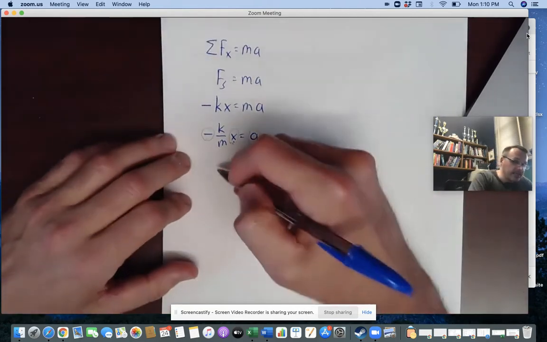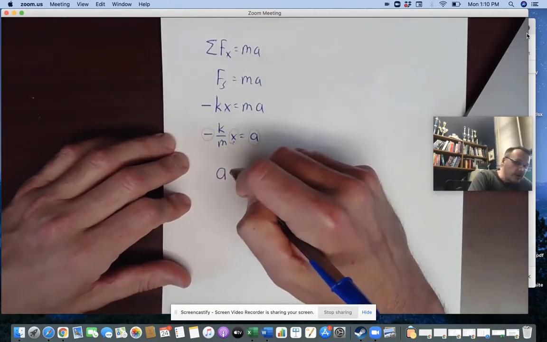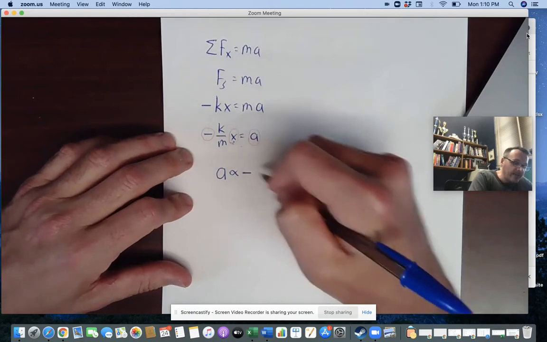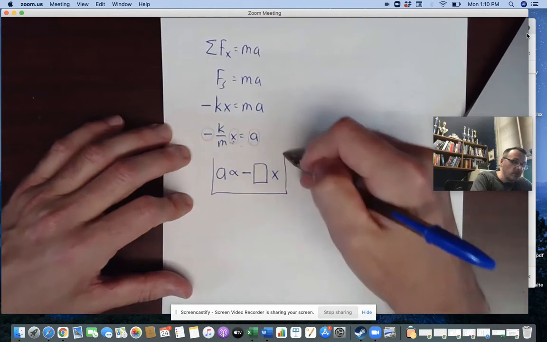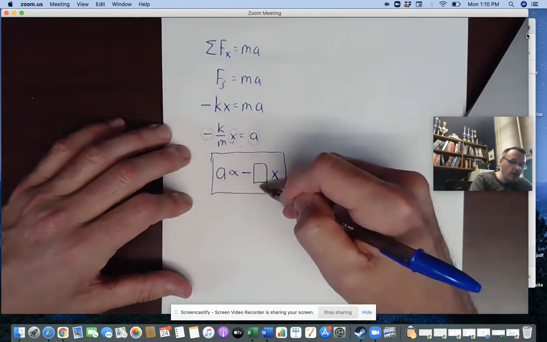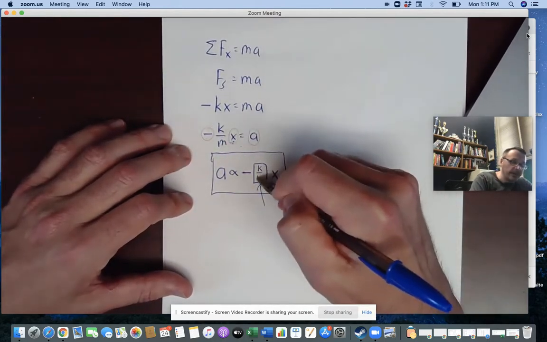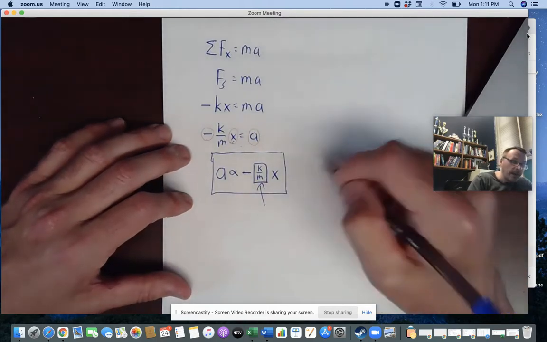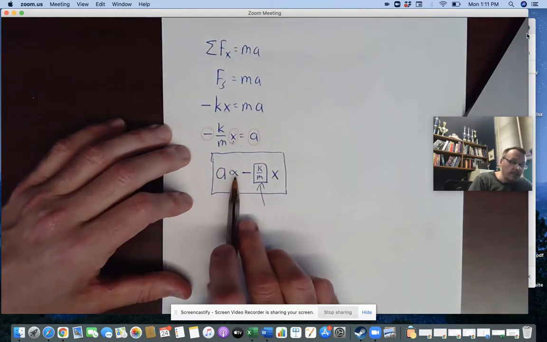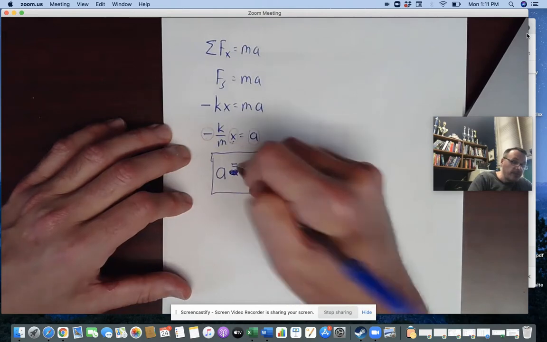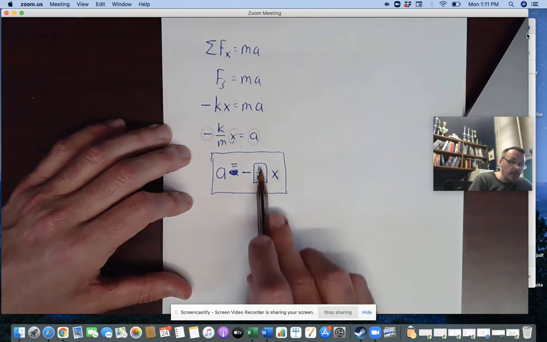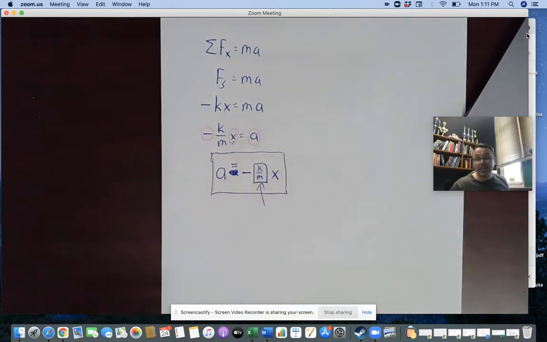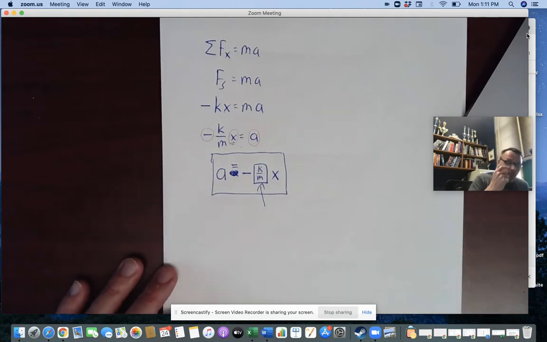So this idea here, that acceleration is directly proportional to the negative of the displacement, this is the characteristic equation of simple harmonic motion. And we'll talk about what goes in here. In this case, what goes in here is k over m. But acceleration being directly proportional, actually in this case we could just say is equal to the negative position with respect to the equilibrium, times some sort of constant there, because k is the spring constant, m is the mass, that's a constant. There you go. So that's going to be super important.